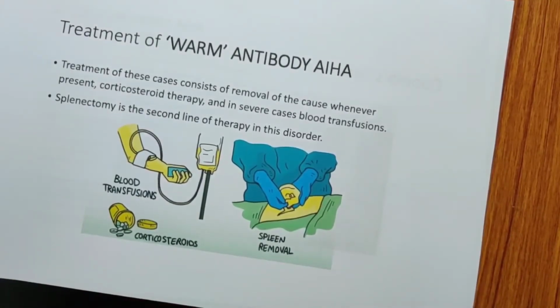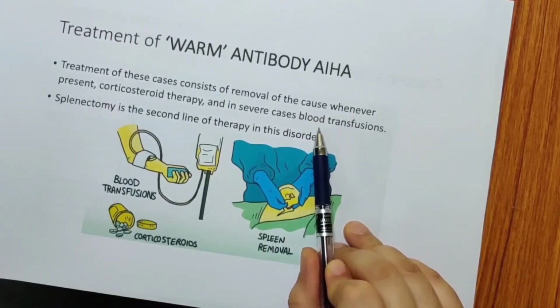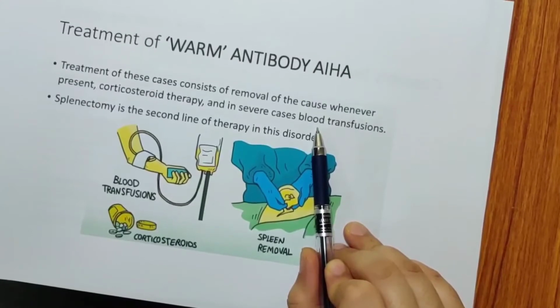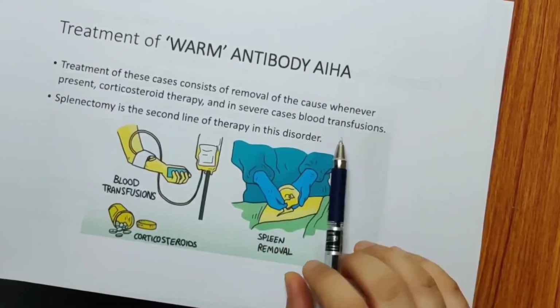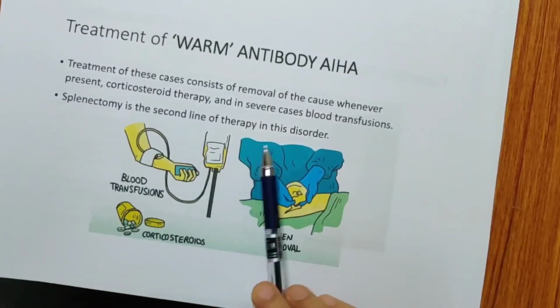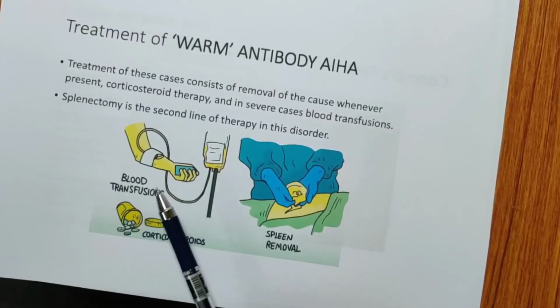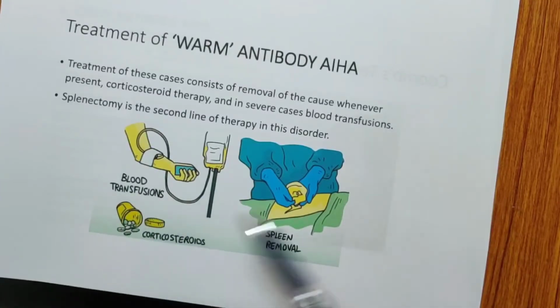The treatment of these cases consists of removal of the cause, whatever the cause is. It can be idiopathic, where we do not know the cause. In those cases we give corticosteroid therapy. In some cases it is due to infections or blood parasites, where we can remove the parasites with drugs, and in severe cases we can give blood transfusion. Splenectomy is a second-line treatment. Why splenectomy? Because of massive hemolysis. If we take out the spleen, the process of hemolysis can be reduced.